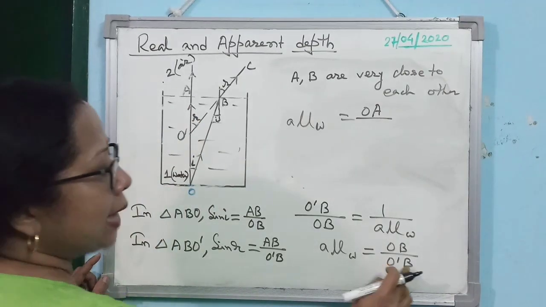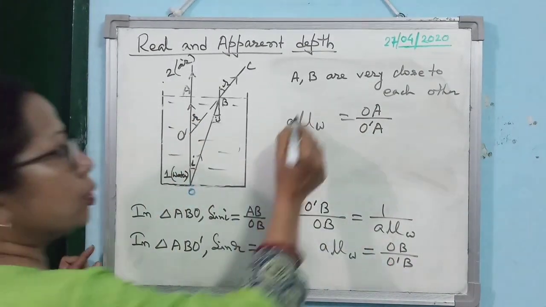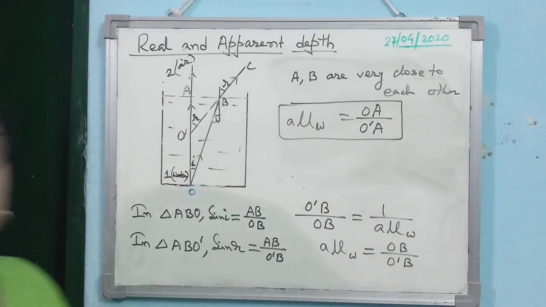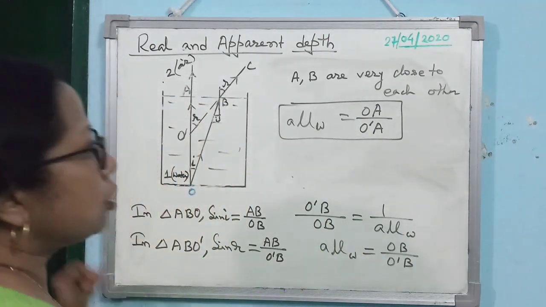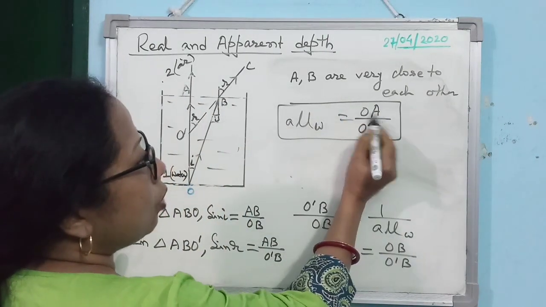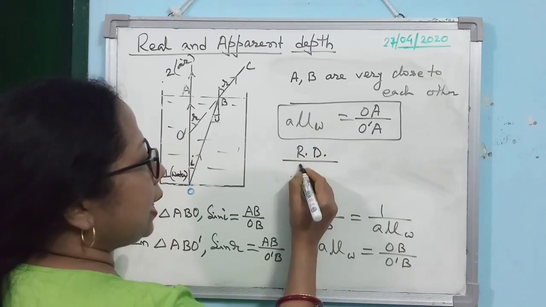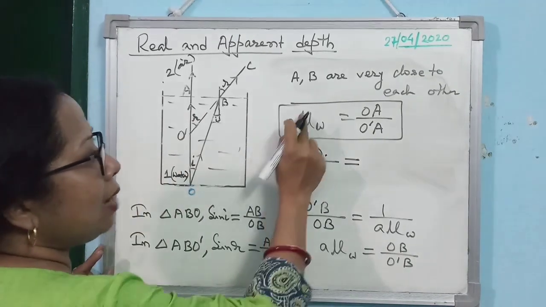In place of O dash B, you can write it as O dash A. Alright, so this is the relation we are getting from this derivation. Very, very important, concept-wise also, for solving numericals also. So let us find out what we have got actually. What does OA represent? Real depth. O dash A is apparent depth. So real depth by apparent depth is equal to A mu W.